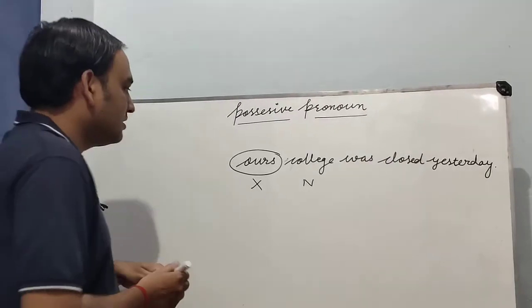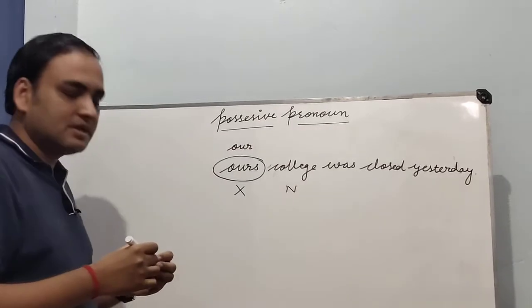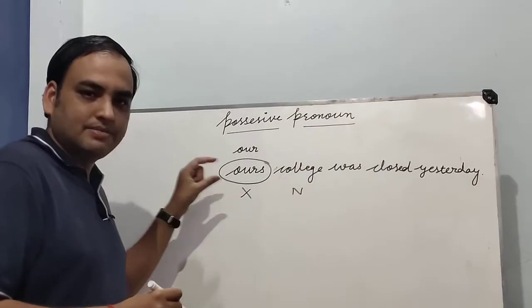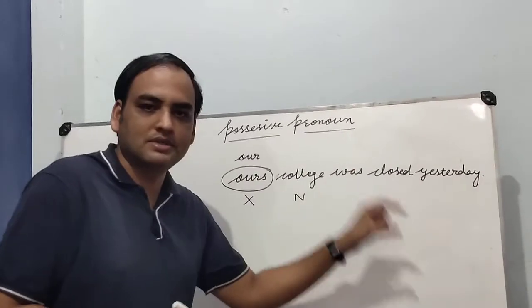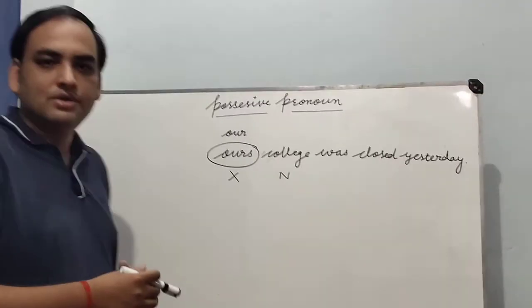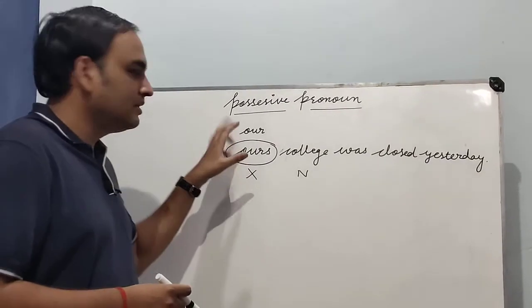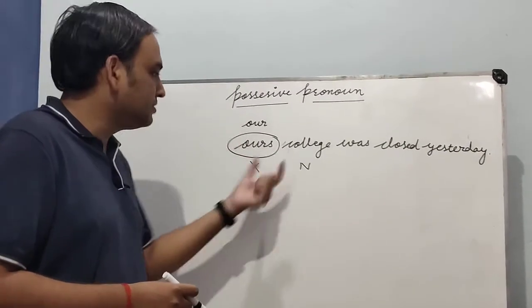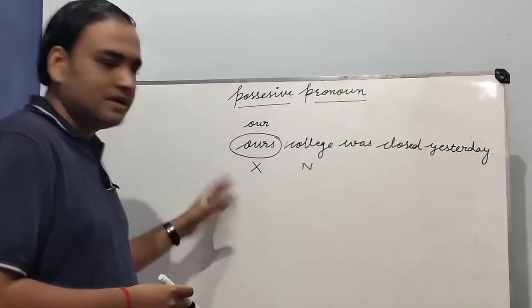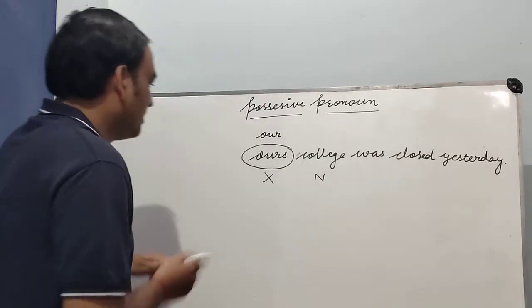Okay, so the correct sentence should use our. Okay, what is our? Our is a possessive adjective. It means that our college was closed yesterday. Hamara college kal band tha. It was closed. Okay, so this is the correct use of possessive adjective. Possessive adjective is always used before a noun. Okay, but possessive pronoun cannot be used before a noun.